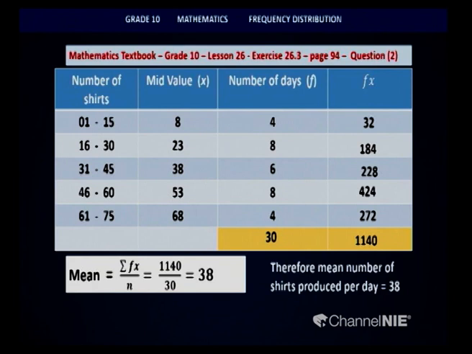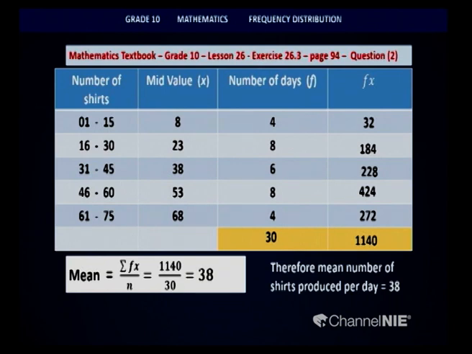Then we took the sum of the Fx column, 1140. This value needs to be divided by n, or I can say sigma F, because that is the sum of the F column. N also stands for the total of frequencies. I hope you can remember we used N in earlier calculations as well. So it is equal to sigma F. So sigma Fx divided by N, or you can say sigma Fx divided by sigma F.